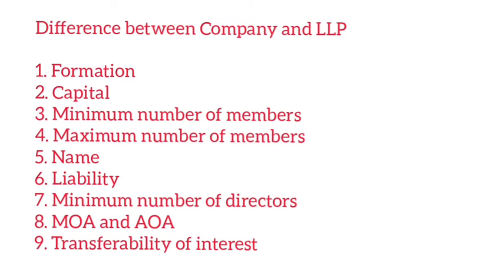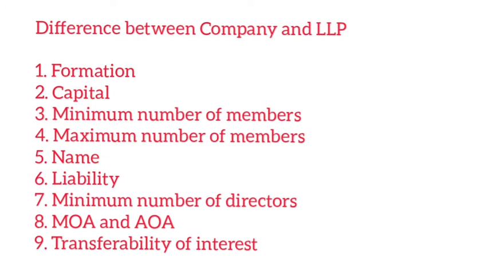In the case of registration, it is compulsory for both company and LLP. Then legal entity, both are separate legal entities, whether it is a company or LLP. Then perpetual succession, both company and LLP have perpetual succession. So I don't think you have to write it as a difference. If the question is asked like similarities, you can write that. So don't go for the differences in that, even though you can see it in your textbook.